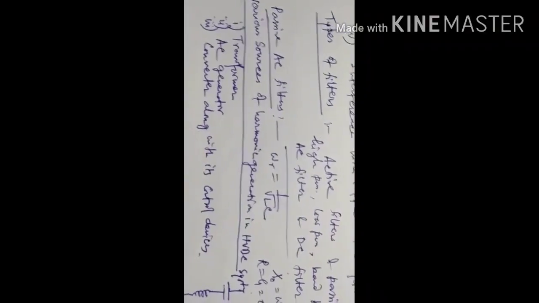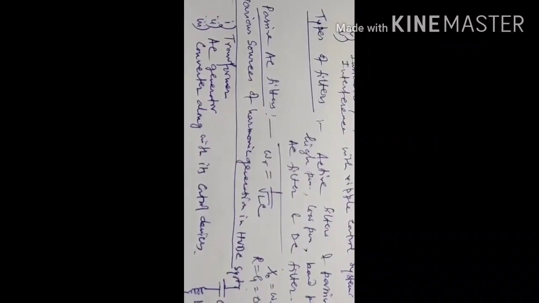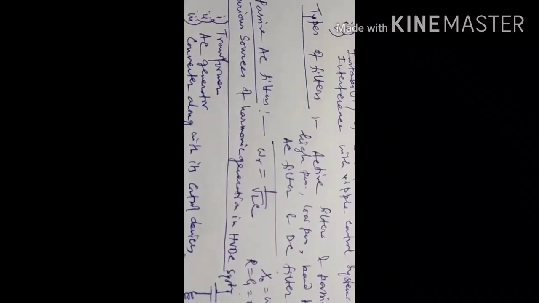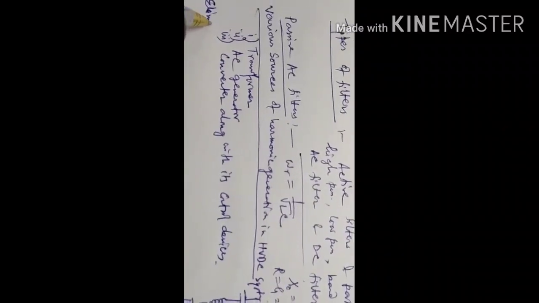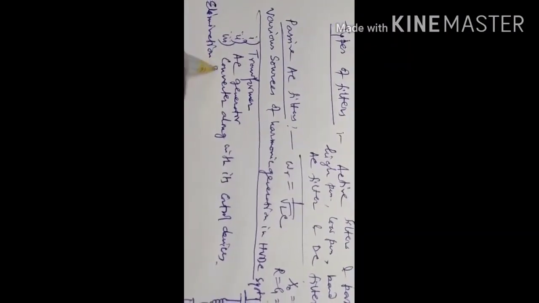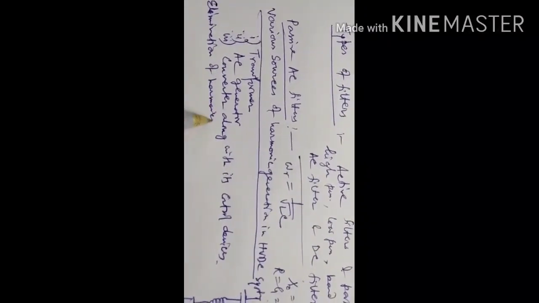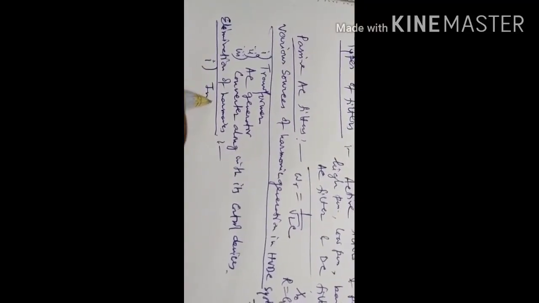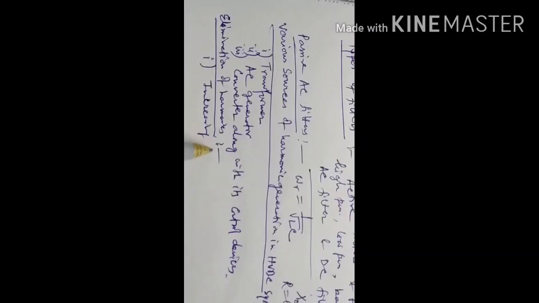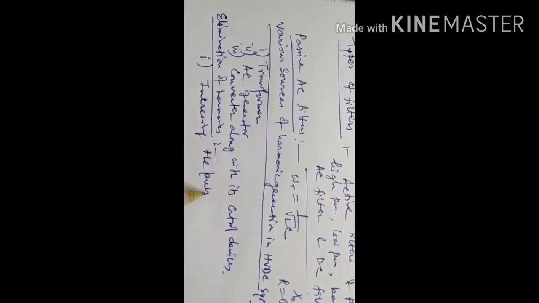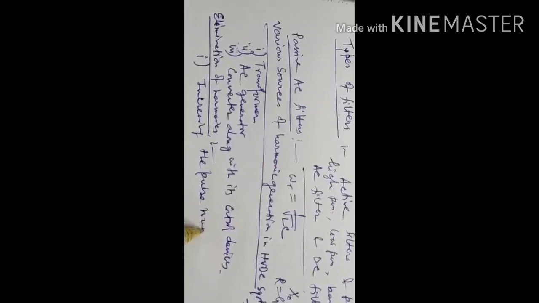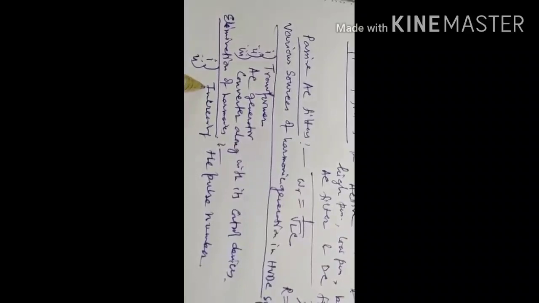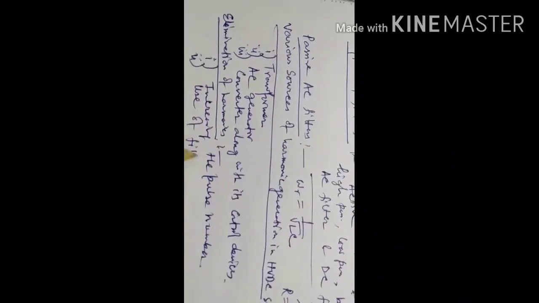So what are the processes to eliminate this? Number one, increasing the pulse number, and number two, use of filters.